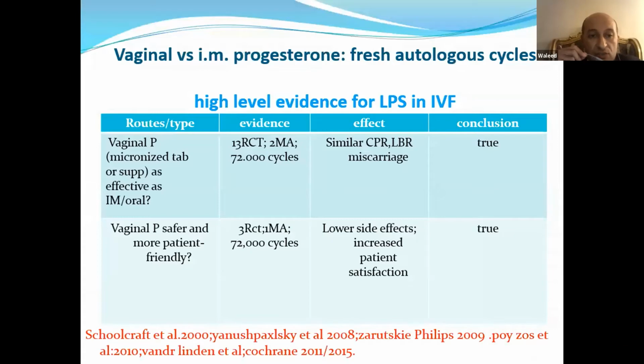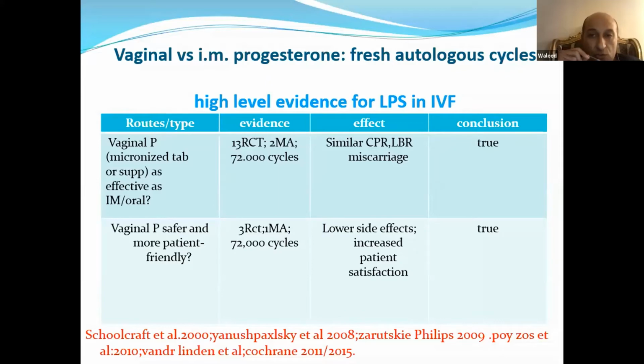Actually, this was a randomized controlled trial done in 2008 and another one in 2011, and I will show you in my presentation different opinions and different debates. These randomized controlled trials showed that vaginal progesterone is not inferior compared to IM progesterone.